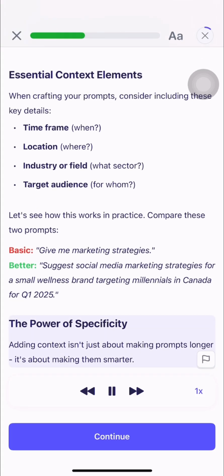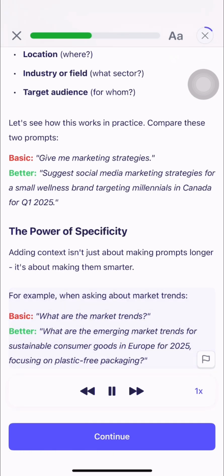The power of specificity. Adding context isn't just about making prompts longer, it's about making them smarter. Basic: what are the market trends? Better: what are the emerging market trends for sustainable consumer goods in Europe for 2025, focusing on plastic-free packaging?